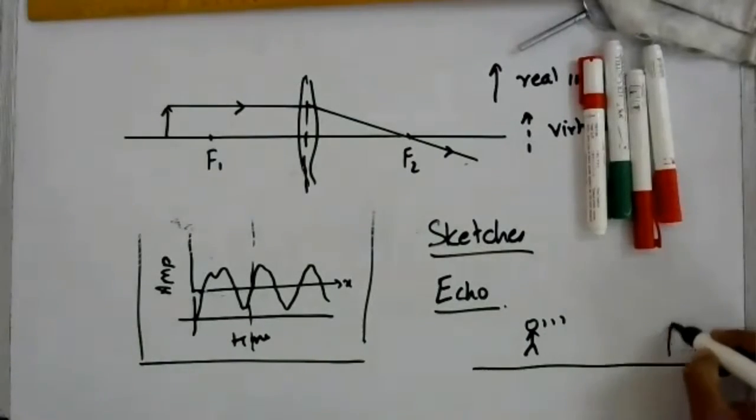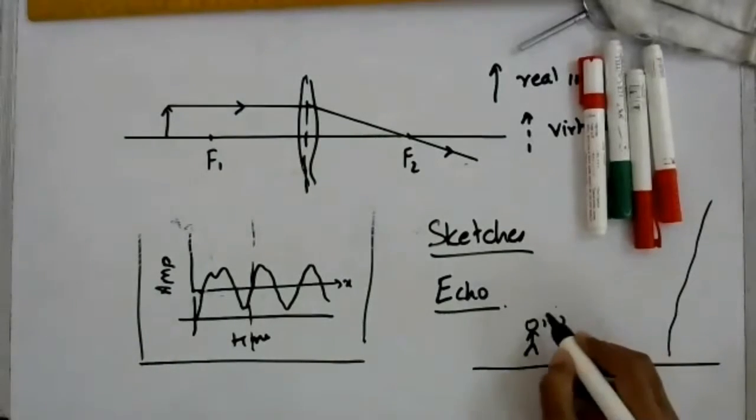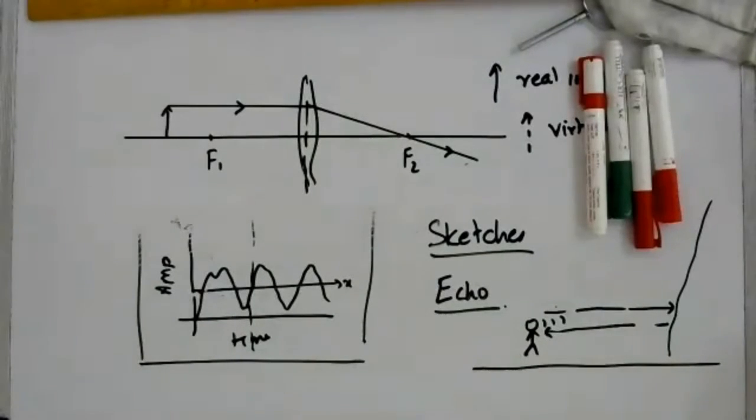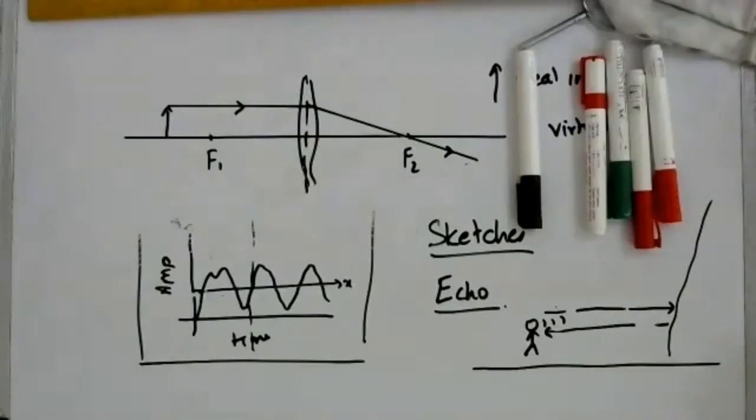So the concept is that somebody is standing and making some sound, and there is a cliff or a mountain on the side. The sound goes from this person to the cliff and then it reflects and comes back. Whenever you see an echo type question, always try to draw a rough diagram. That rough diagram will give you the picture of what is really happening.